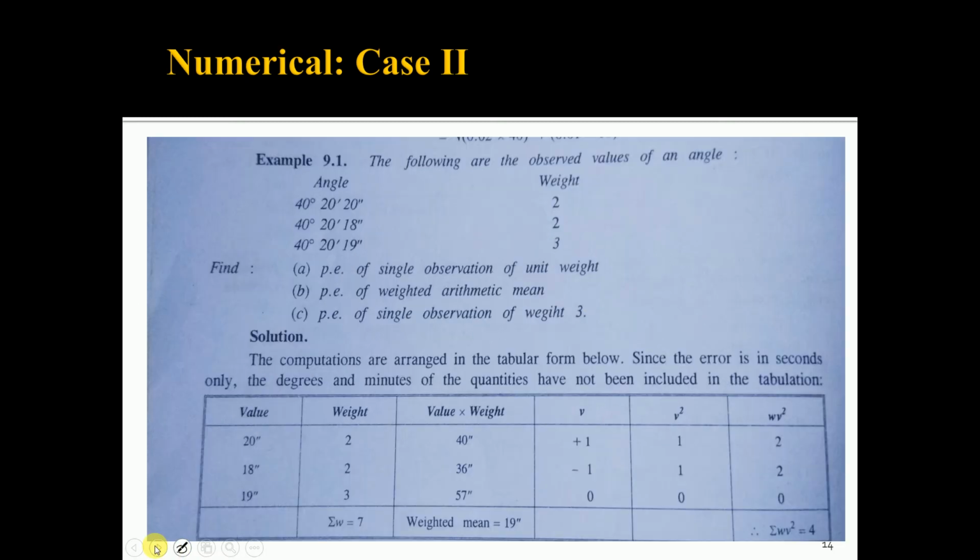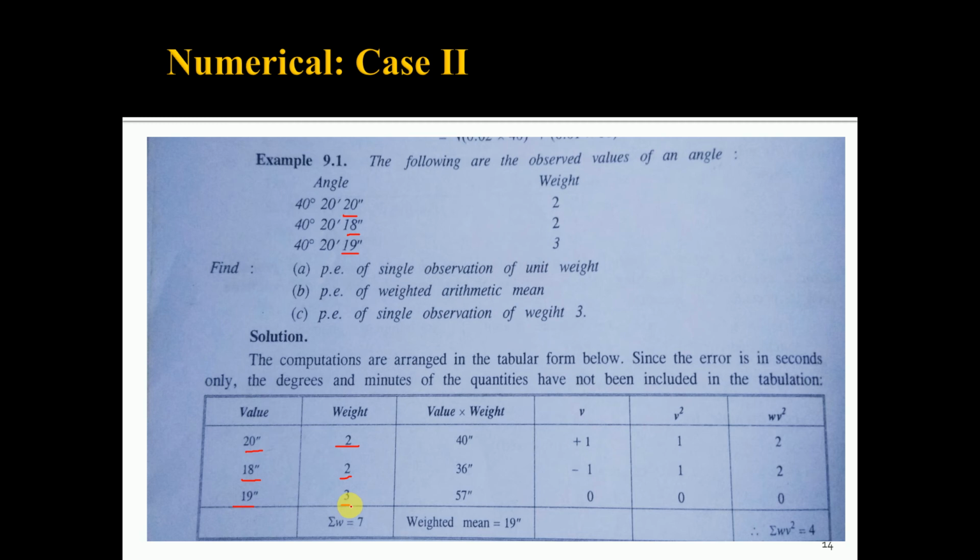So how to proceed with this? First, you can present your answer in tabular form. Here, if you look at the values of the given angle, degrees and minutes are the same, only there is a variation in seconds. For the sake of convenience, while representing the value of the angle, only the seconds are mentioned. For the first it is 20 seconds, then for the second observation 18 seconds, third observation 19 seconds. So weight for the first is 2, second observation is 2, weight for third observation is 3.